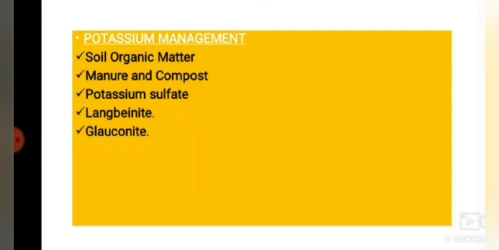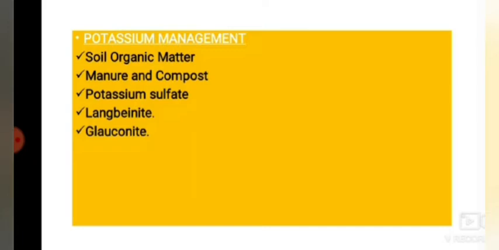Langbeinite is listed by the Organic Materials Research Institute, OMRI. If anybody asks, you can say Organic Materials Research Institute. It is allowable in certified organic production if it is used in raw crushed form without any further refinement or purification. Without adding any other source to this langbeinite, we can use that in organic farms. Several excellent sources for this approved product are available for use with organic crop production.